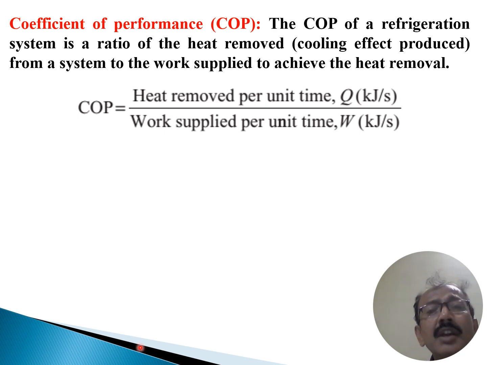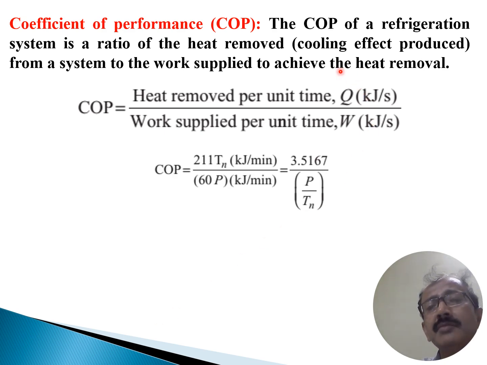So COP we can easily write that COP equals heat removed per unit time, that is Q, over work supplied per unit time, that is W. So Q by W. Q is in kilojoule per second, and work is also kilojoule per second. So COP is unitless.